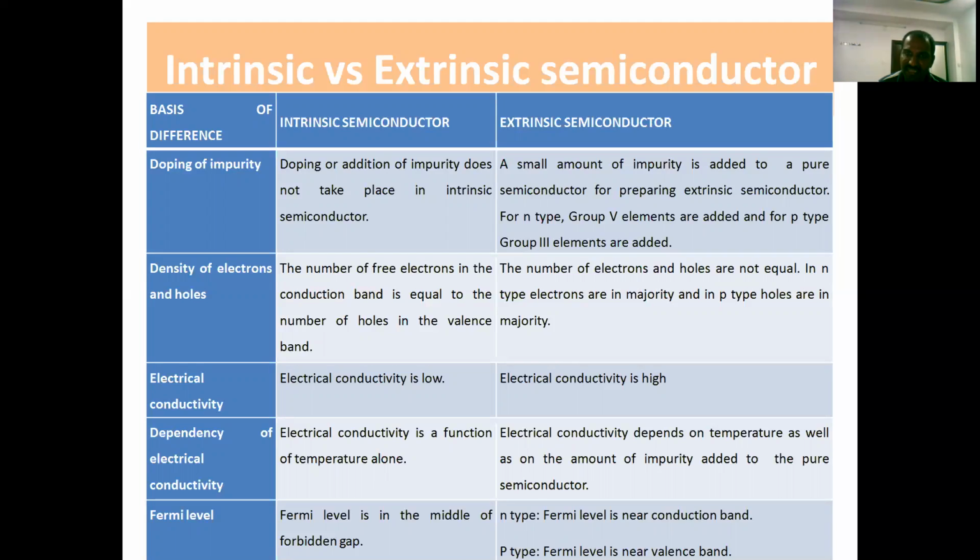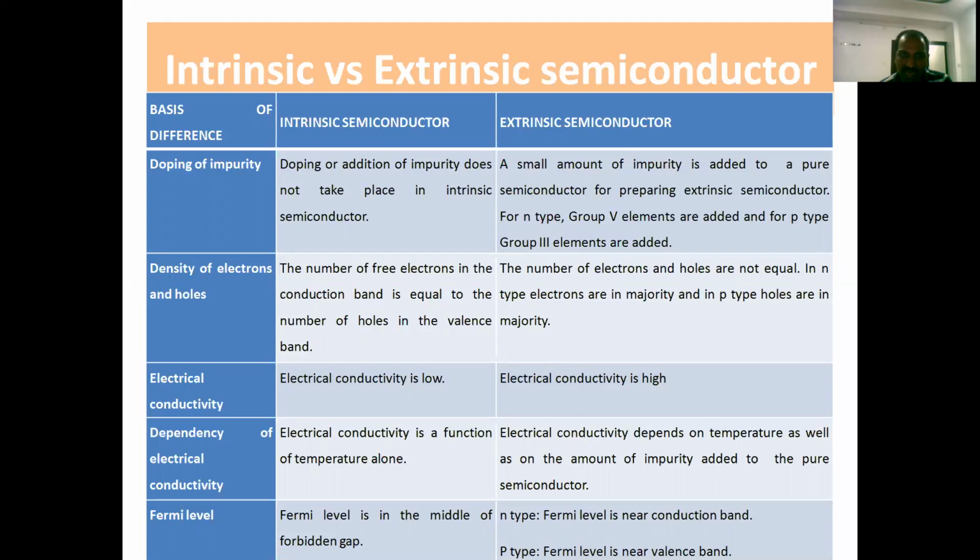But in an extrinsic semiconductor, electrical conductivity depends upon temperature as well as the amount of impurity that you add to the pure semiconductor. If more impurities are added, more charge carriers are available. As a result, conductivity will be very high.